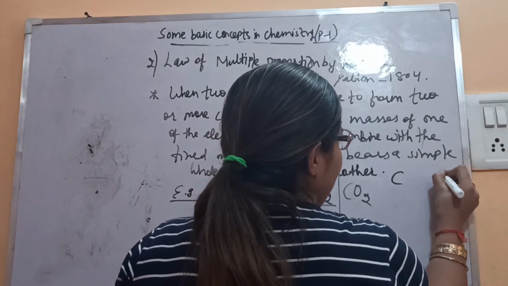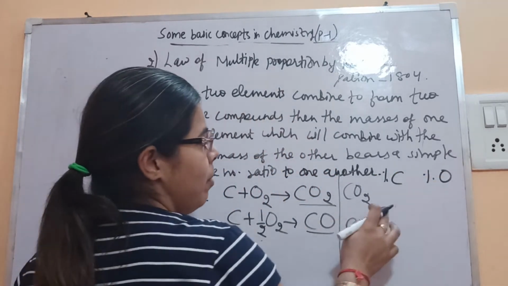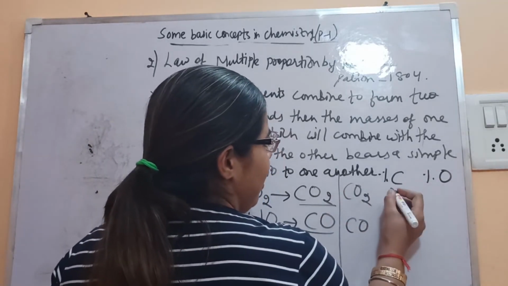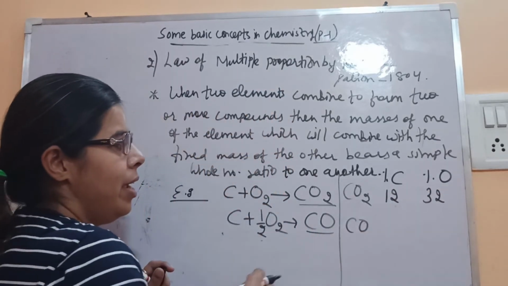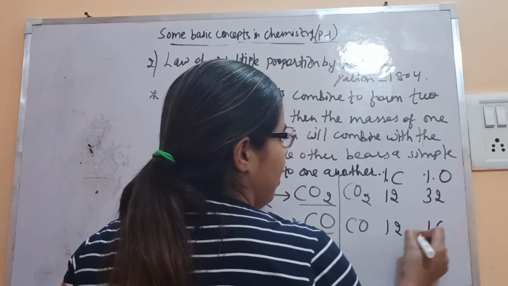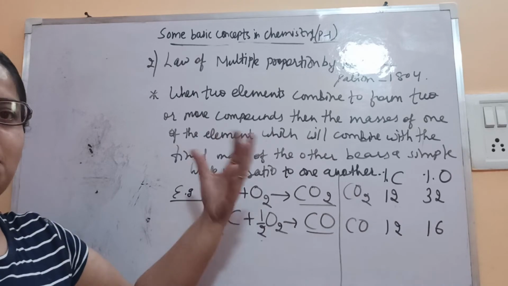Here C, here oxygen. Here carbon is 12, oxygen is 32. Here also carbon is 12, oxygen is 16.